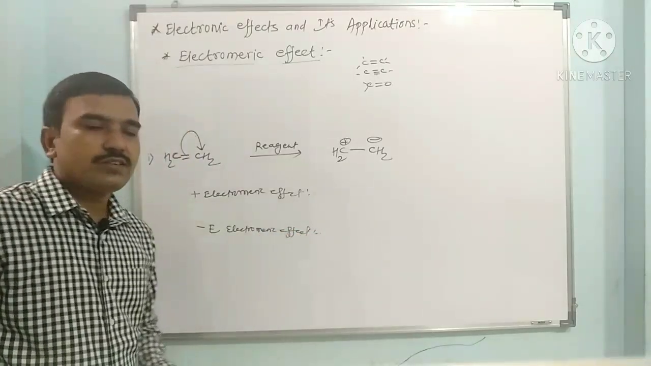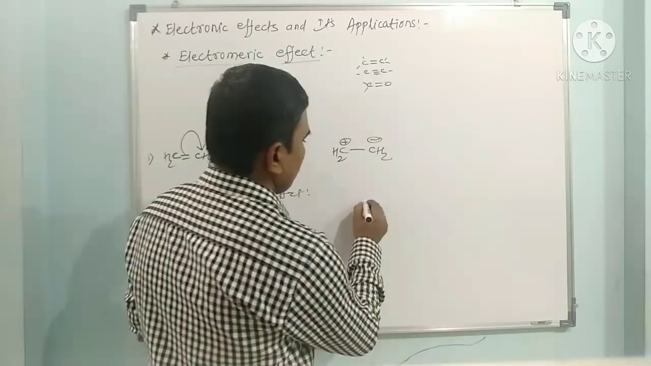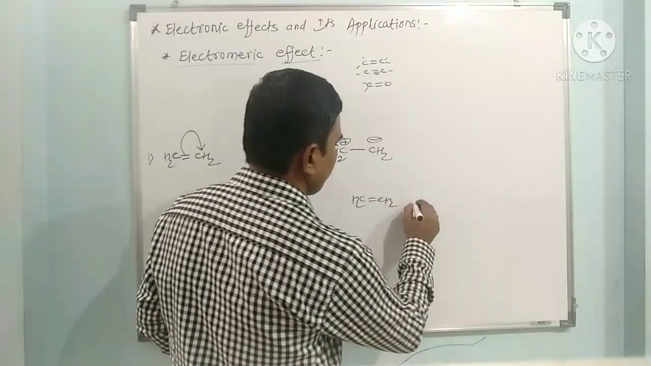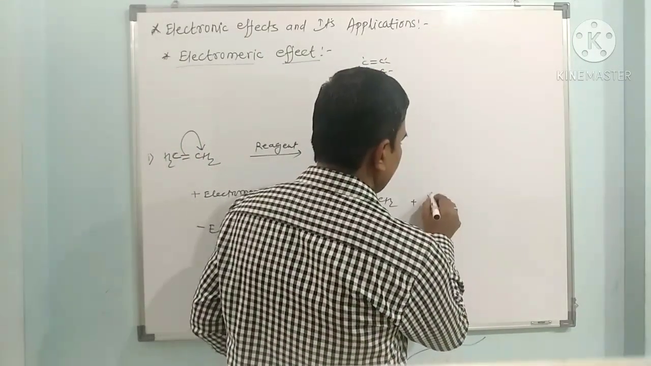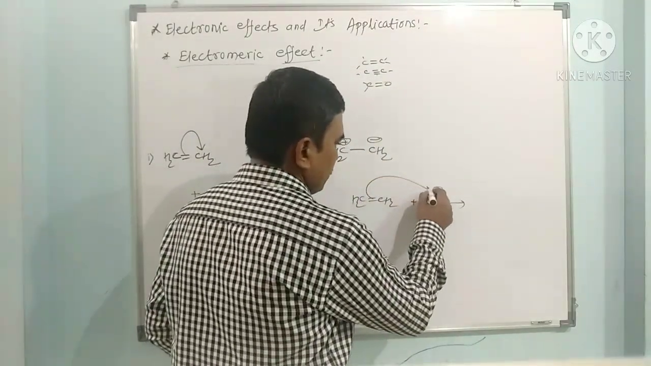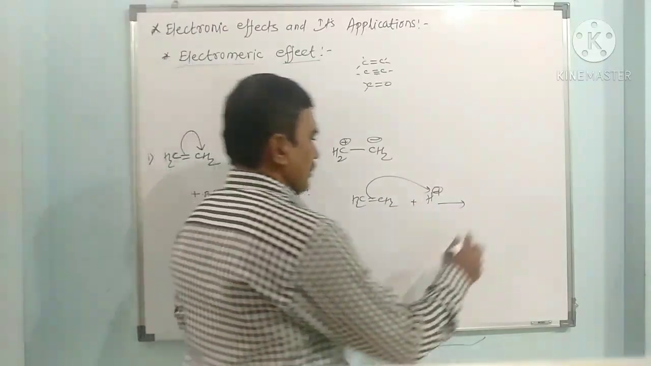So what happens in plus electromeric effect? In the plus electromeric effect, when this double bond CH2=CH2 reacts with any electrophilic reagent such as a hydrogen donor, this electron pair goes to the proton. So this is the electrophilic reagent and we get here